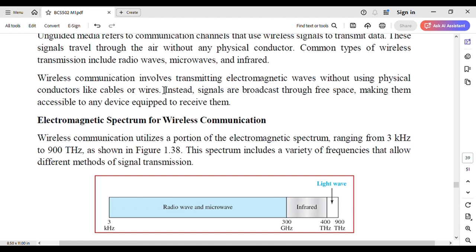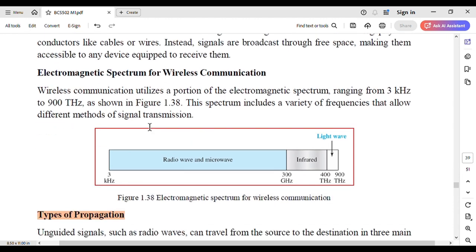Wireless communication involves transmitting electromagnetic waves without using a physical conductor like cables or wires. Instead, signals are broadcast through free space, making them accessible to any device equipped to receive them. So, before entering into the different types of wireless media, we need to look at the basics of wireless communication, the electromagnetic spectrum for wireless communication.